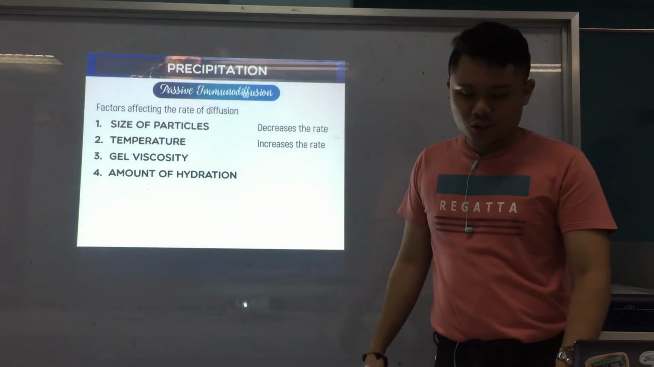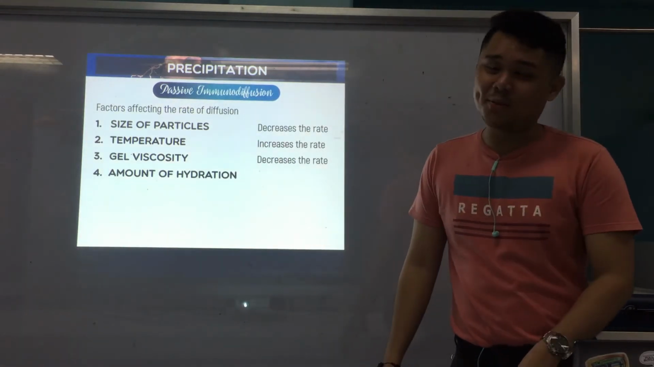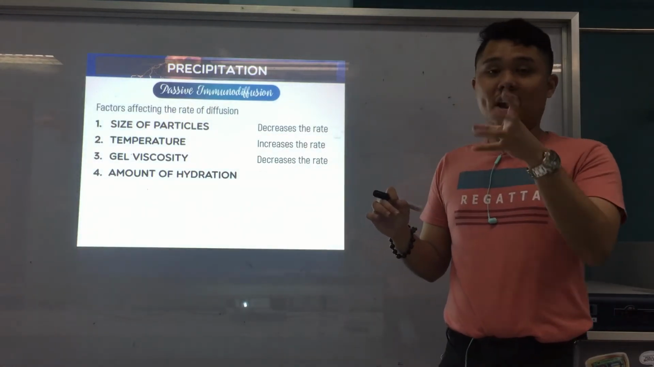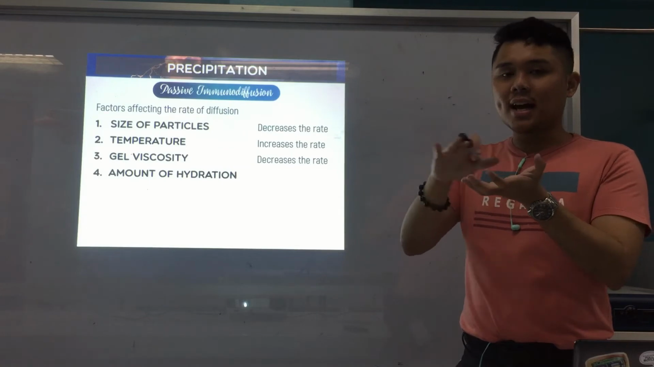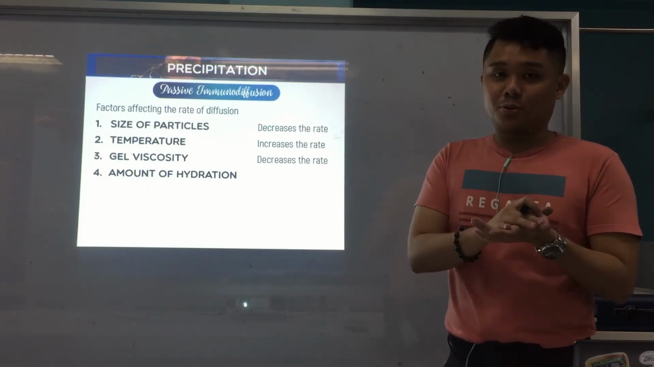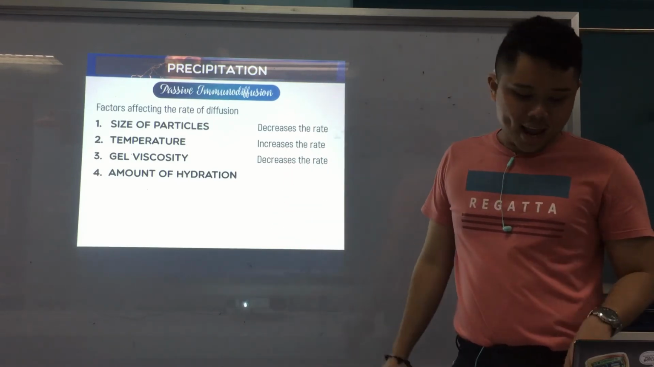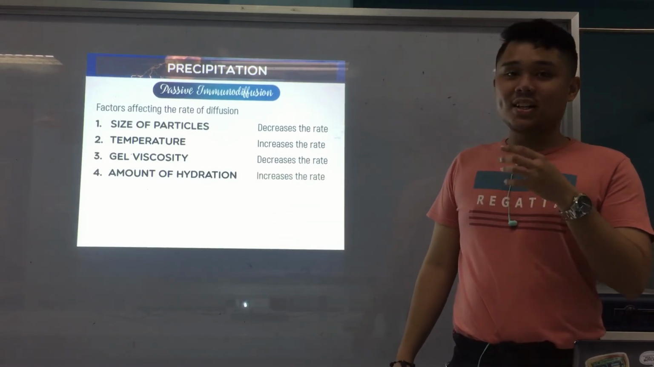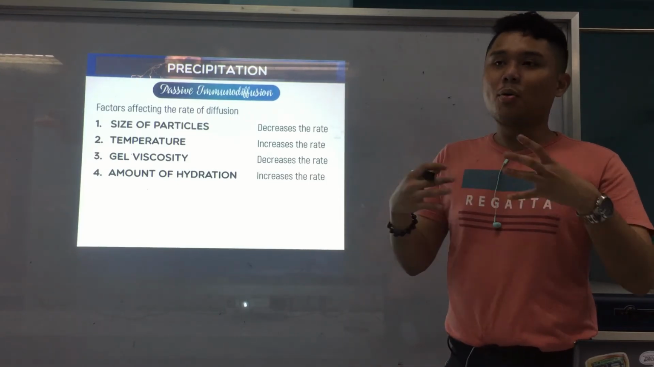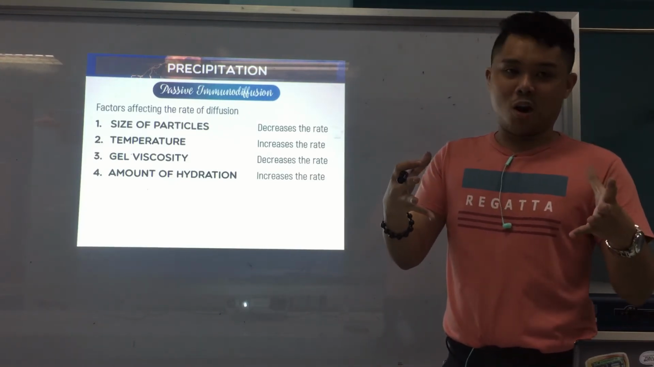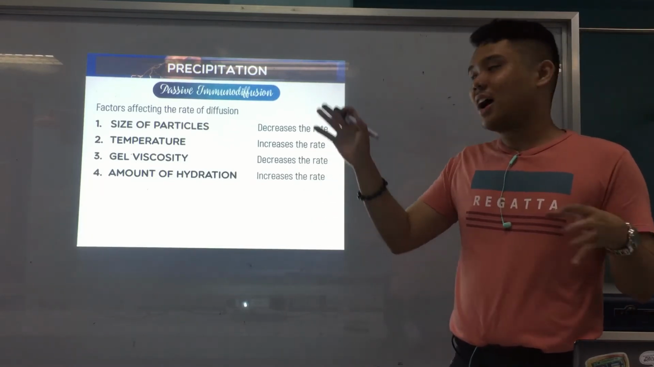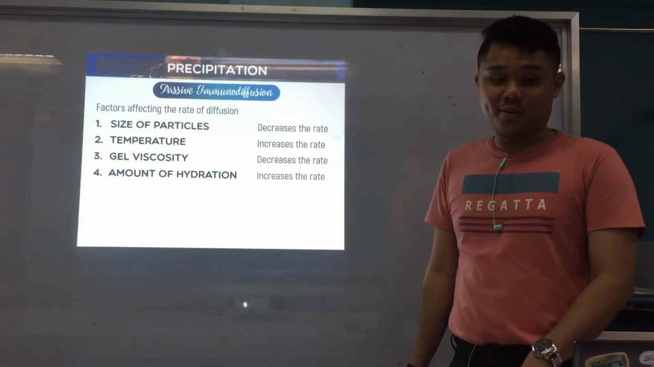All right? Gel viscosity decreases the rate. Why? Because if your gel is thick, viscous, then of course your particles will have difficulty passing through and diffusing. Alright? So it decreases the rate. And lastly, amount of hydration increases the rate because water facilitates the diffusion. If there is water, if there is liquid, they pass through more easily. Alright? Okay, so in a nutshell, that is the rationale why each factor increases or decreases the rate of diffusion.